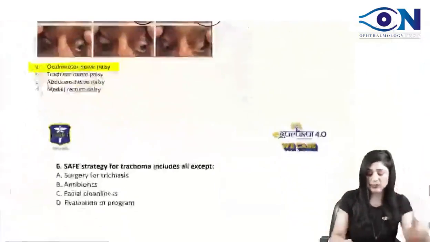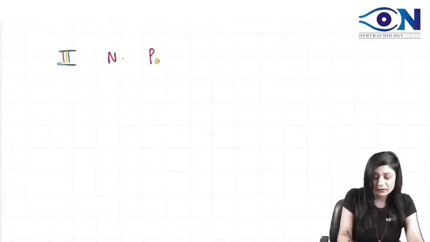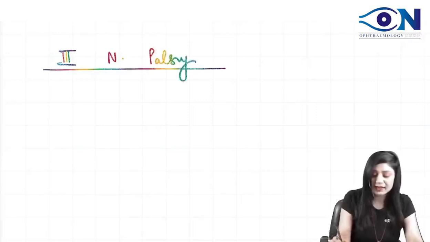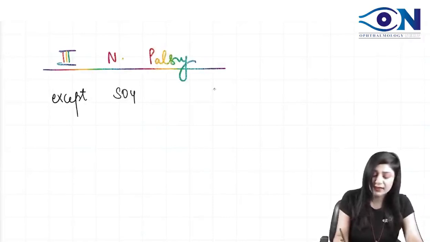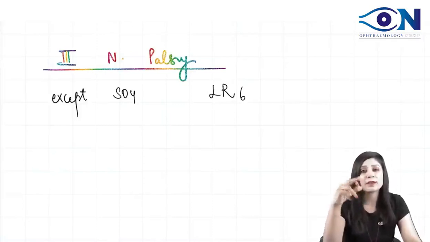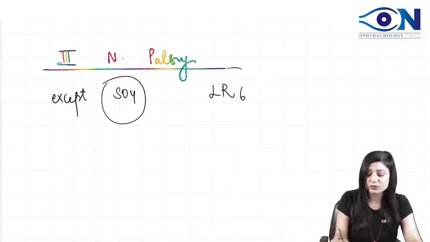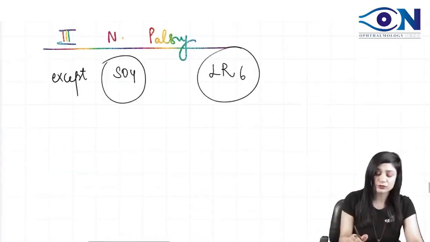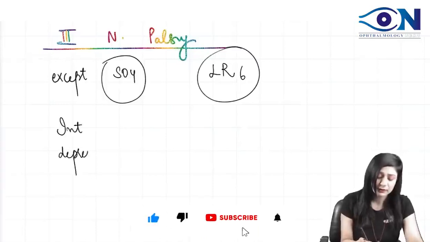Why? Because what happens in the third nerve palsy? Let us discuss the third nerve palsy also. All the muscles will get paralyzed except the SO4 and the LR6, because the third nerve supplies all the muscles except the superior oblique and the lateral rectus. Just now we had done the actions of superior oblique: intorsion, then depression, and then abduction.